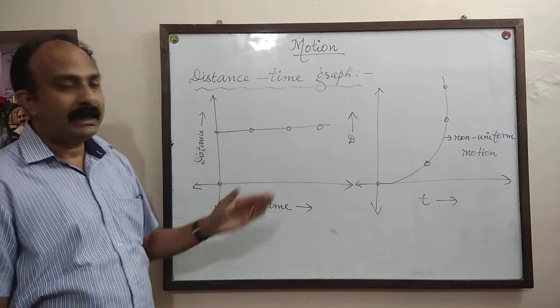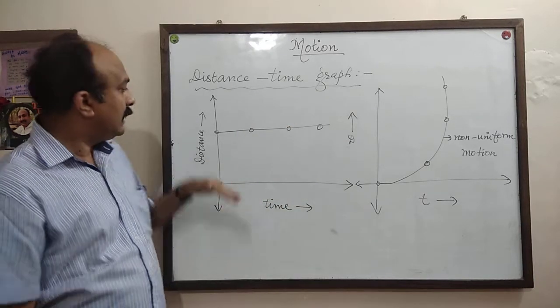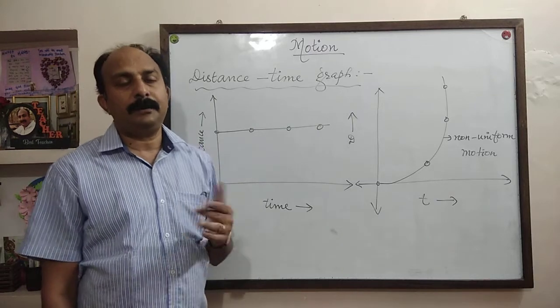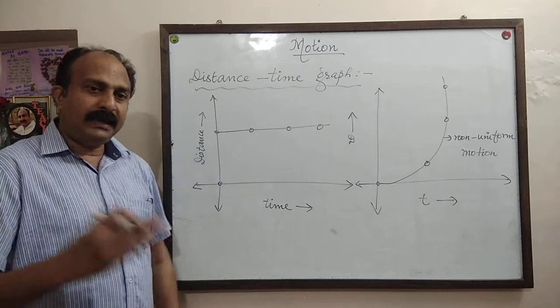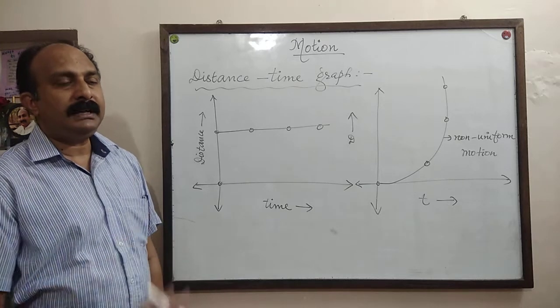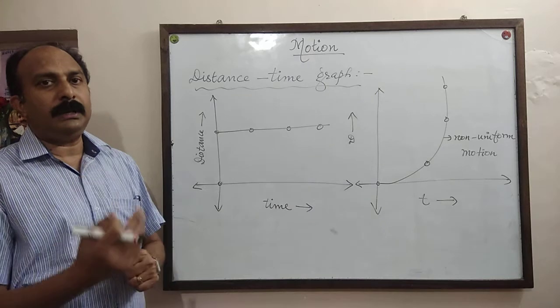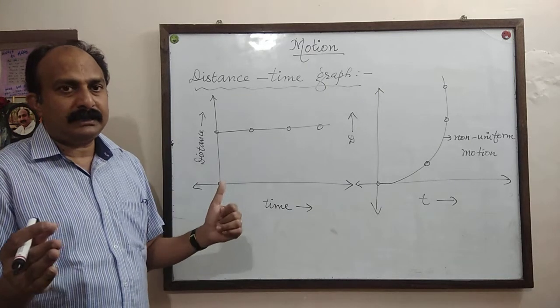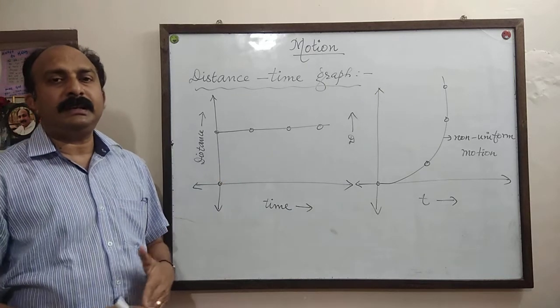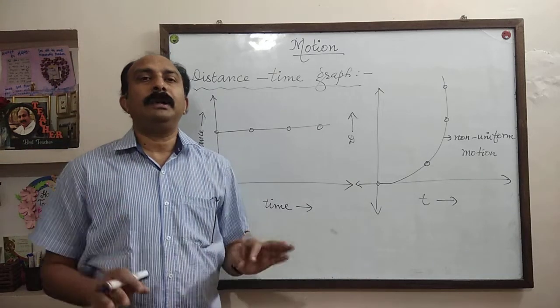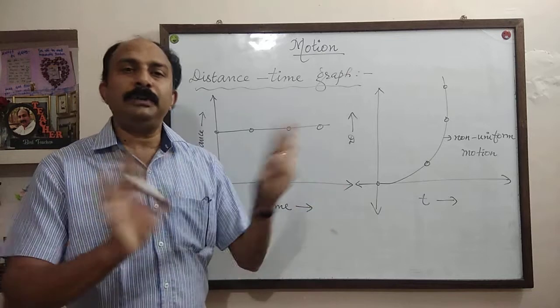What does it mean? Time increases, but the distance travelled is the same. When does it happen? Time is increasing, but the distance travelled by the body is the same. How can a body cover the same distance even though the time is increasing? It is possible when the body is at rest. The body is not moving.